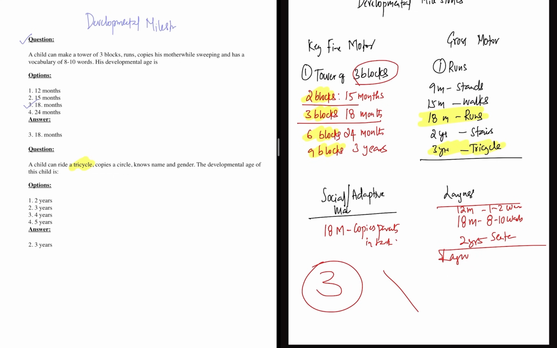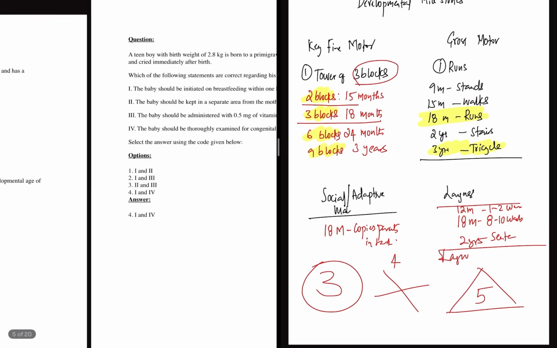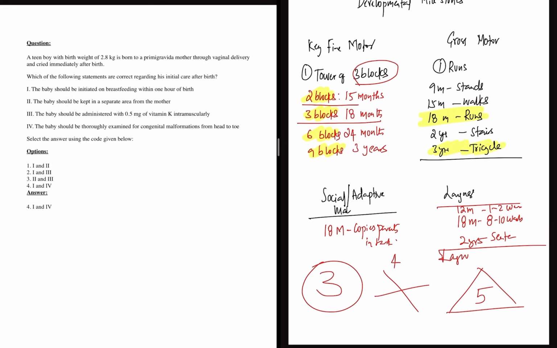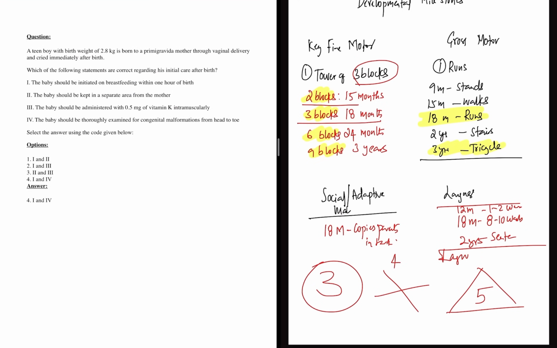Copying a cross is 4. And copying a triangle is 5. Okay, so 3, 4, 5. This is very important. Right? So the development of this child is age 3 years. So we're done with 2 developmental milestone questions. Right? Shall we move on to the next thing?